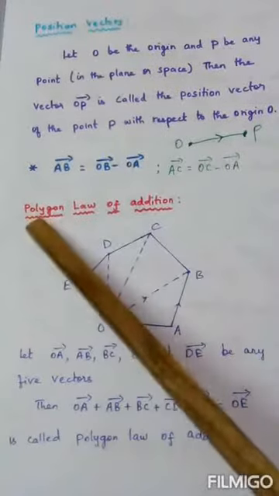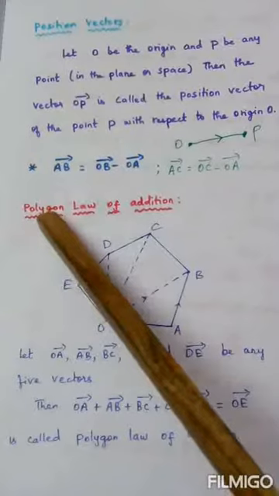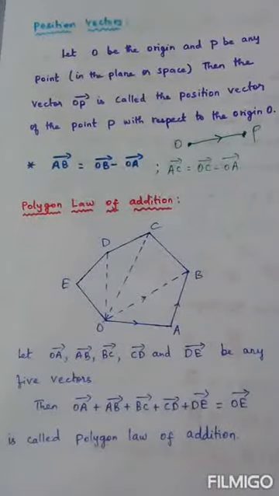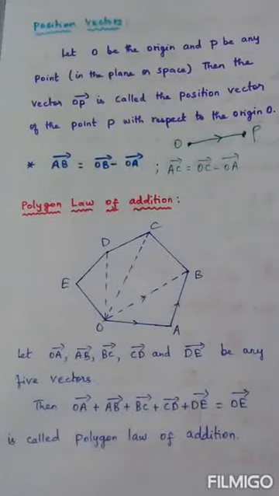Next, polygon law of addition of vectors. We have already seen two laws similar to this. One is the triangle law of addition of vectors. The second one is the parallelogram law of addition of vectors. The third, what is the third? Polygon law of addition of vectors.